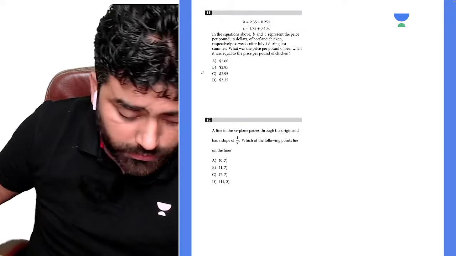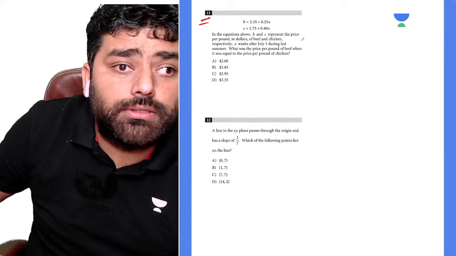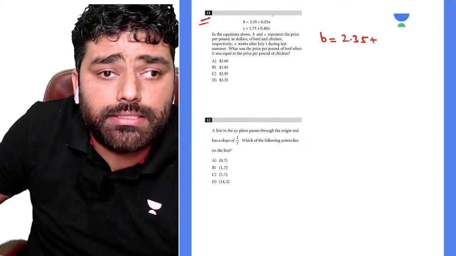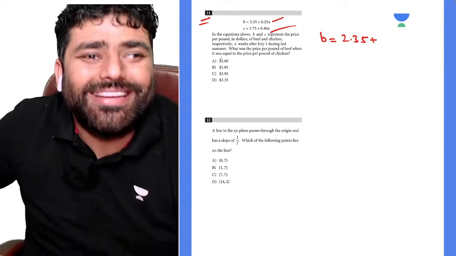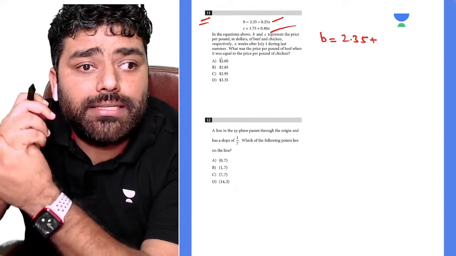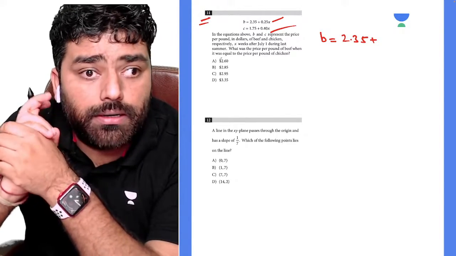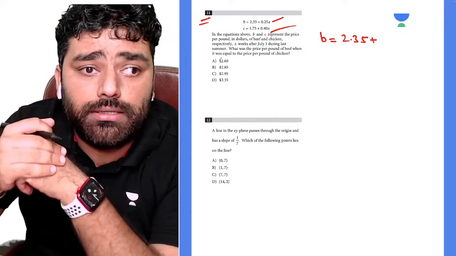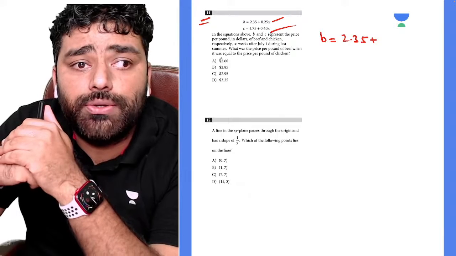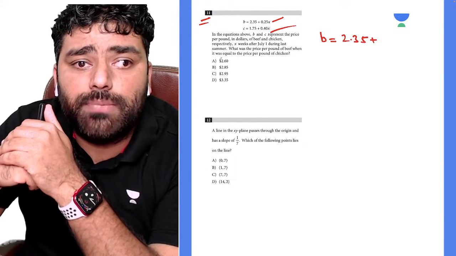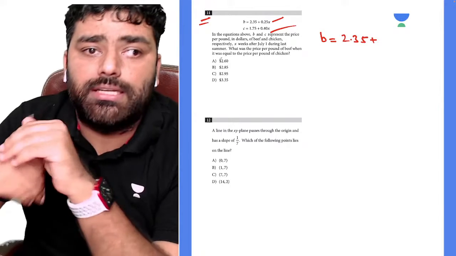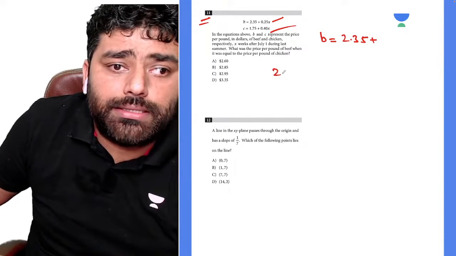Okay, let me move to question number 11. So b is equal to 2.35, and this is given to us actually, no need to write it down quickly. In the equation above, b and c represent the price per pound in dollars of beef and chicken respectively, x weeks after July 1 during last summer. What is the price per pound of beef when it is equal to the price per pound of chicken, right? So that means 2.35